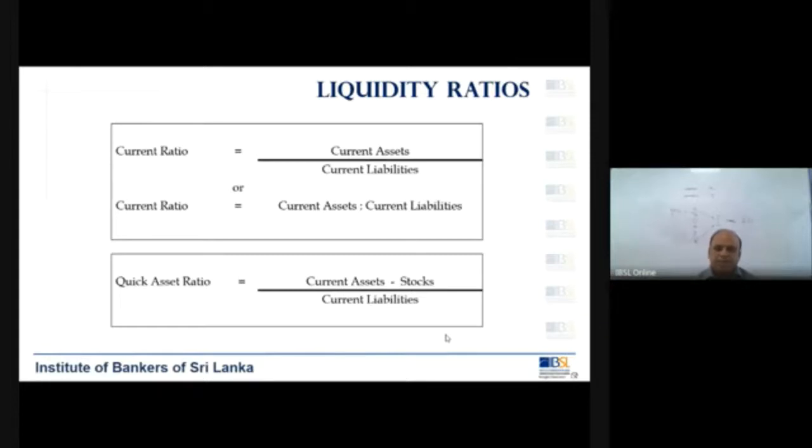Then, what do you mean by quick asset ratio? From the current assets, you take out your stocks. I told you, stocks, if you are keeping them for more than 12 months, there is no point. Immediately you have to try and sell them. If you are just keeping them, then it is not going to reflect in your liquidity. That's why the quick asset ratio is calculated by removing the stocks. So current assets minus stocks divided by current liabilities will give you the quick asset ratio.